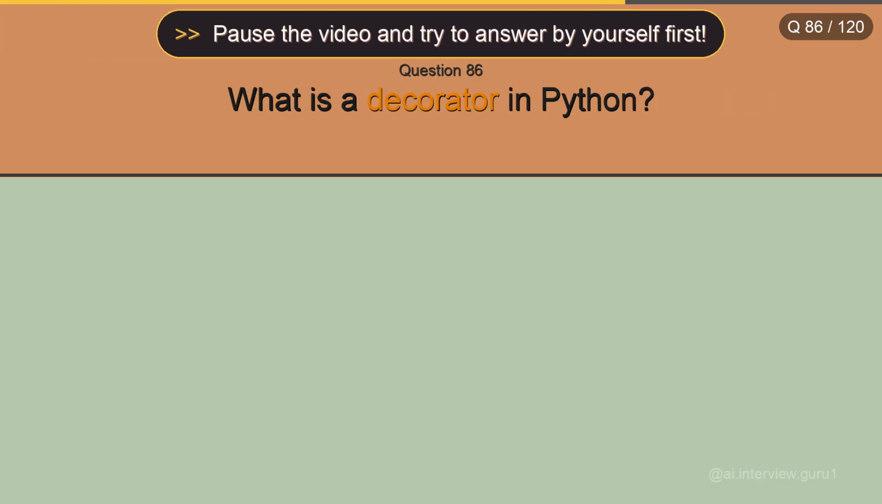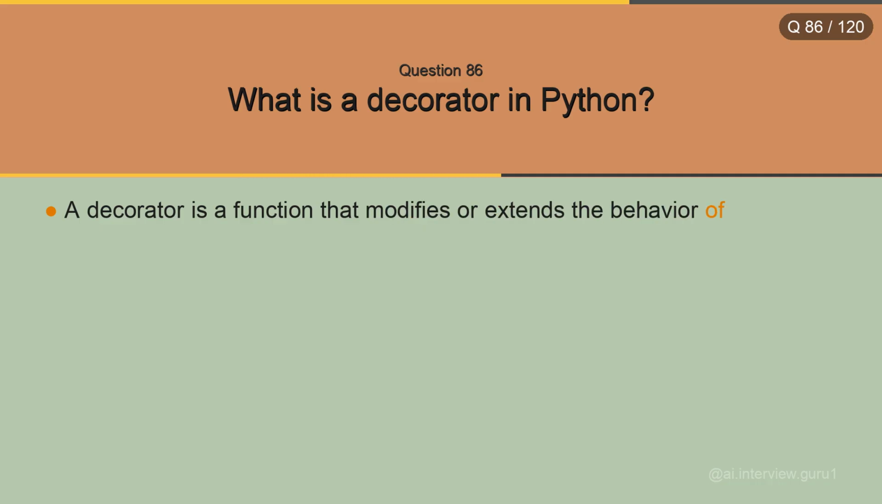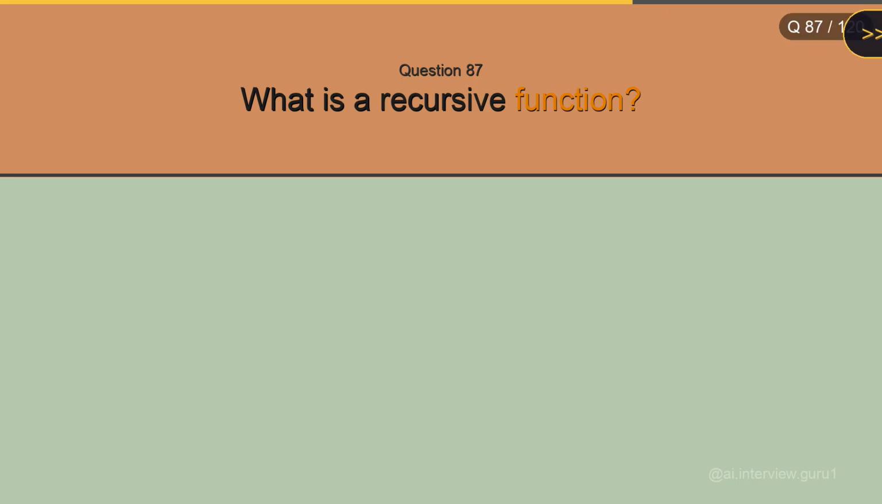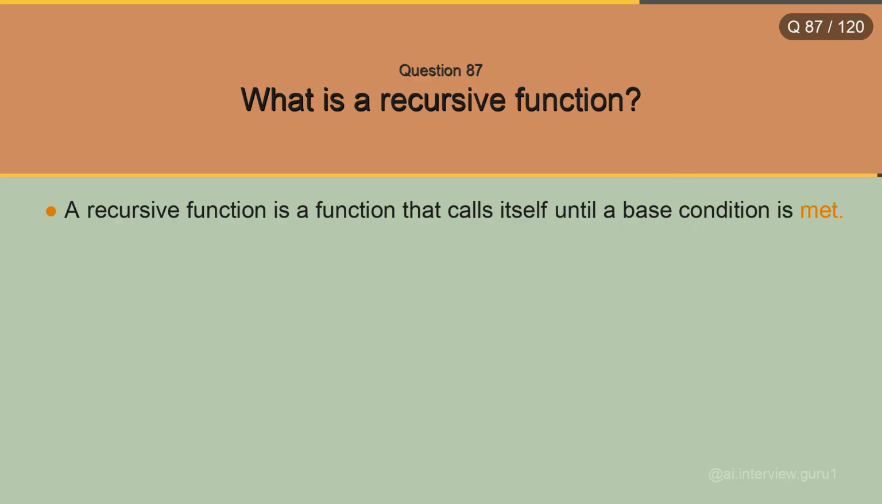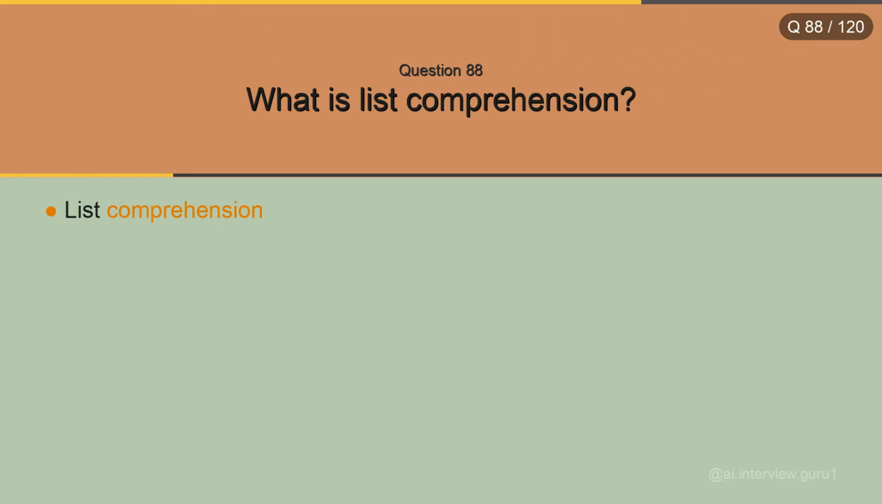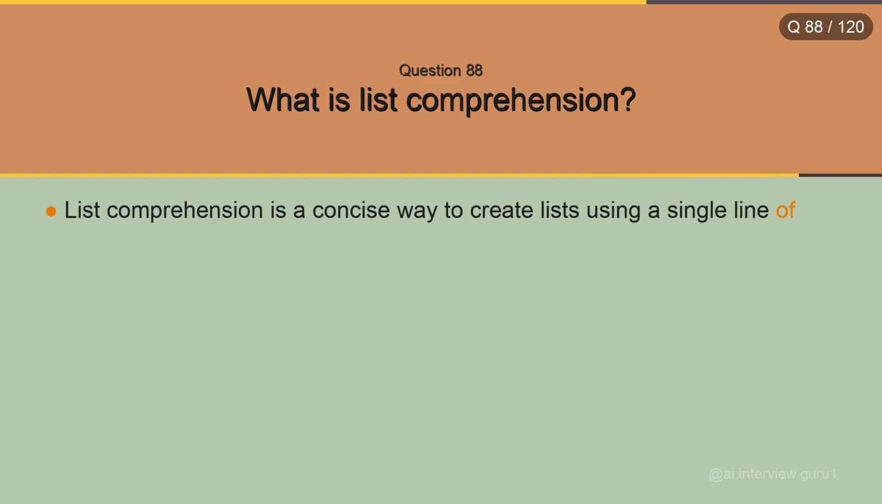What is a decorator in Python? A decorator is a function that modifies or extends the behavior of another function without changing its code. What is a recursive function? A recursive function is a function that calls itself until a base condition is met. What is list comprehension? List comprehension is a concise way to create lists using a single line of code.